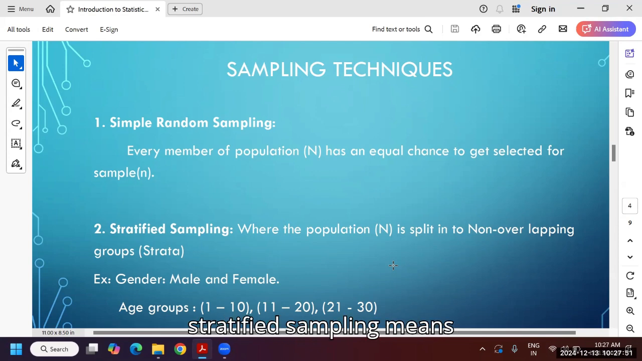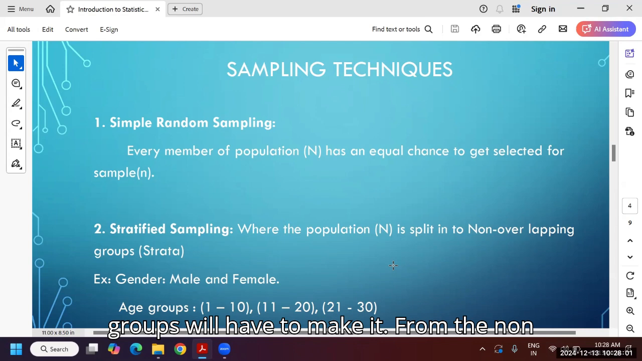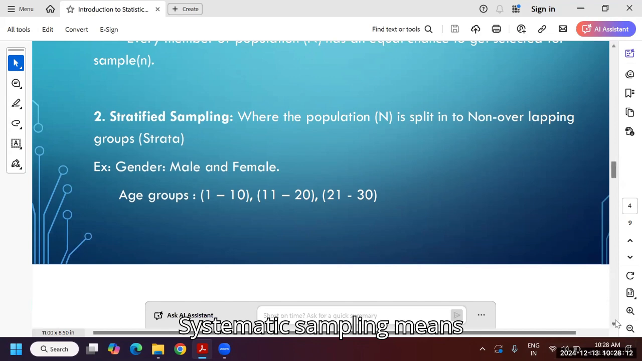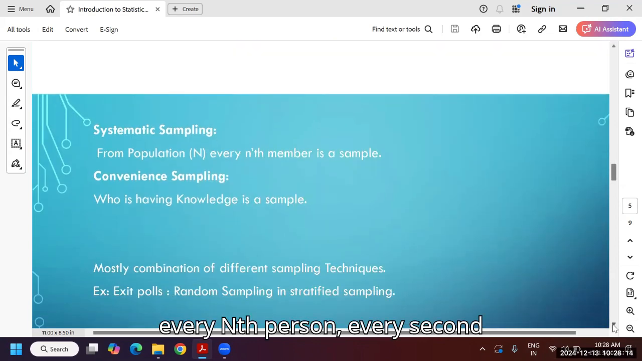Stratified sampling means non-overlapping. This word is very important. Non-overlapping groups we have to make. From the non-overlapping groups, again, we have to take the sampling, any type of sampling. And what about systematic sampling? Systematic sampling means every nth person, every second person or every fourth person.